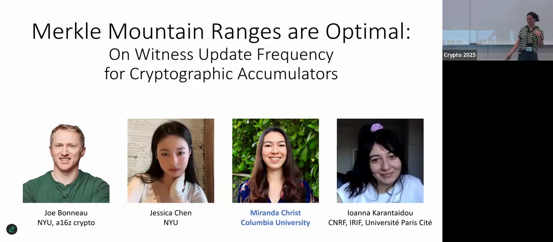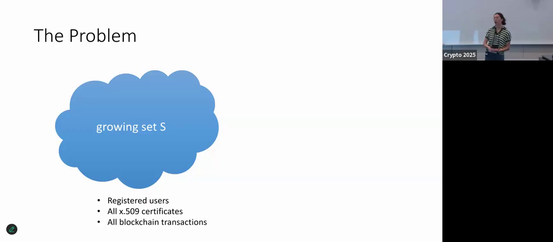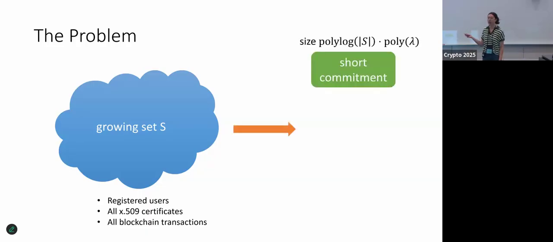Okay. So thanks everyone for coming. I will be talking about cryptographic accumulators, specifically Merkle mountain ranges. A problem that they're often used to solve is where you have some large and growing set S. You can think of this as storing maybe a large set of all registered users in your system, maybe internet certificates, or all transactions on the blockchain. So this set is very large and will continue to grow. And an accumulator lets us store this set in a very short commitment. You can think of this as being polylogarithmic in the size of the set.